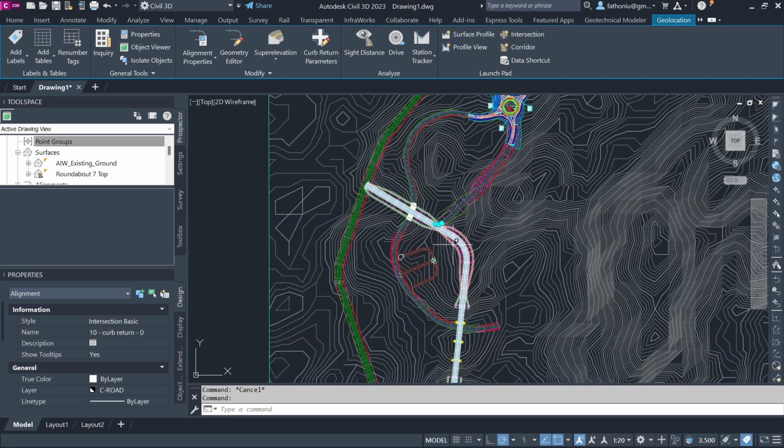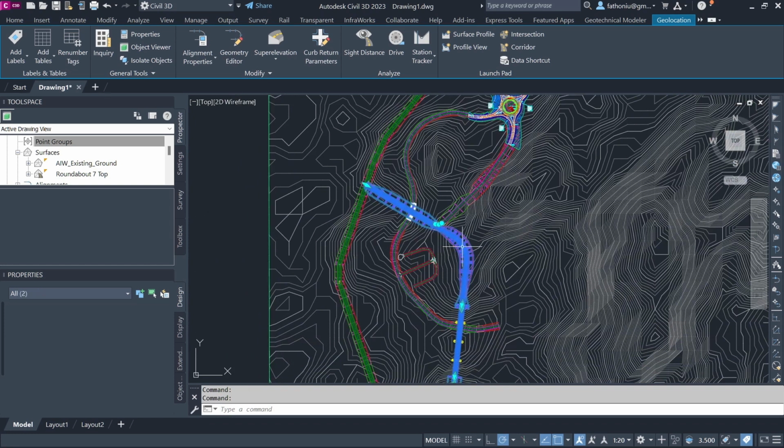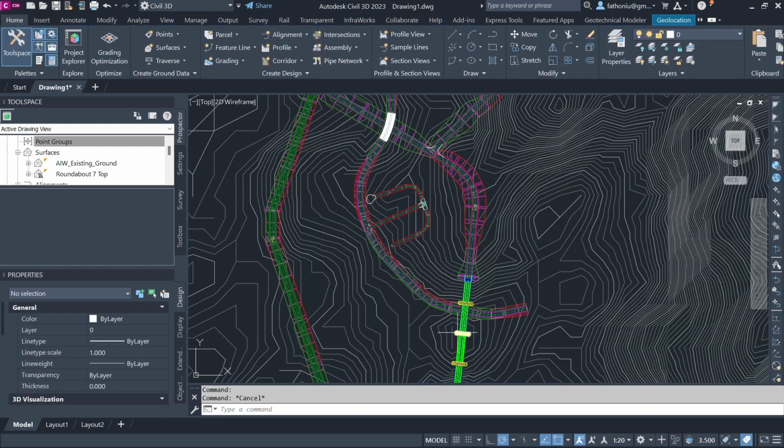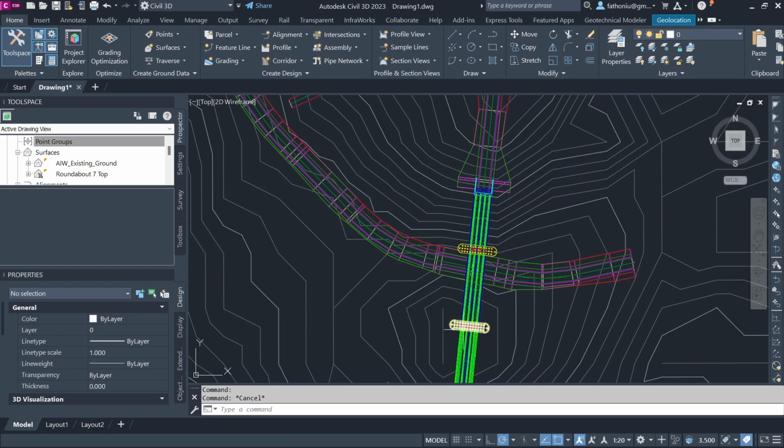Okay, so let's say we click this one, and then right click. Let's say we add also the road, the bridge. It's not selected. This is the road, here the bridge platform. It's not selected.